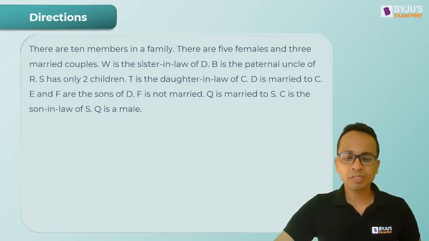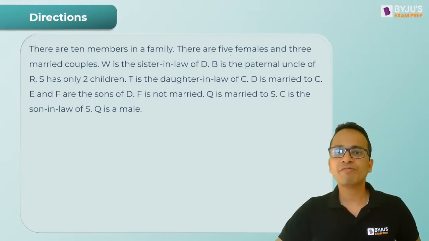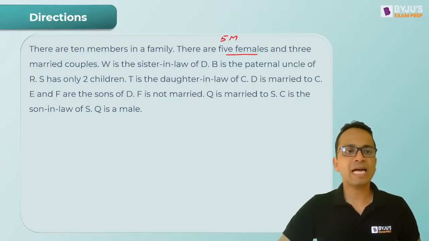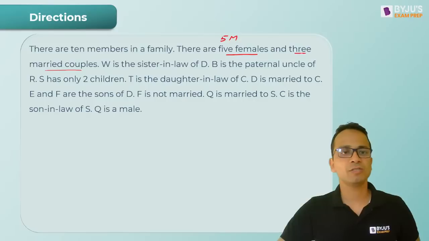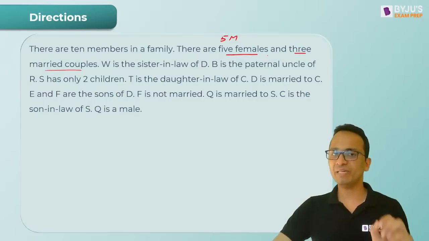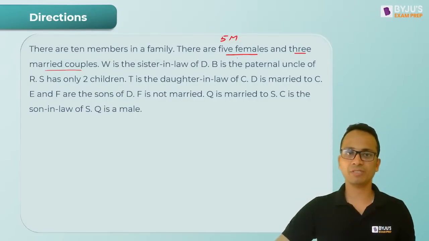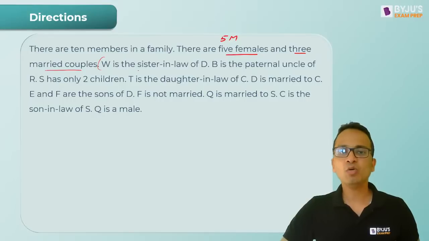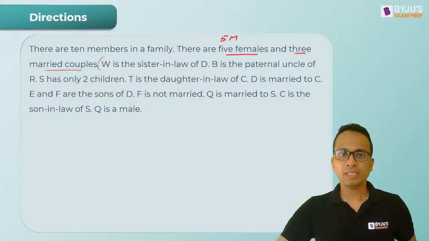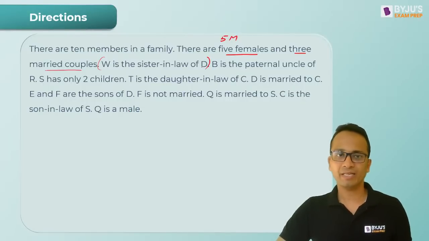Now there are 10 members in a family. There are 5 females. So अगर 5 females हैं तो 5 males हो जाएंगे. And there are 3 married couples. So 10 members, 5 males, 5 females and 3 married couples. First statement, W is sister-in-law of D. Okay. So W is female, इतना पता लग गया है.